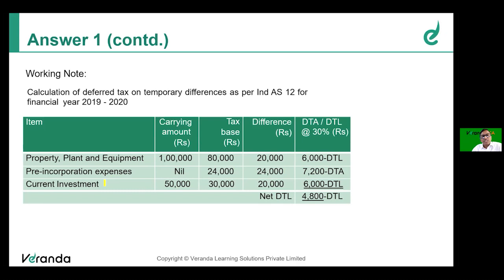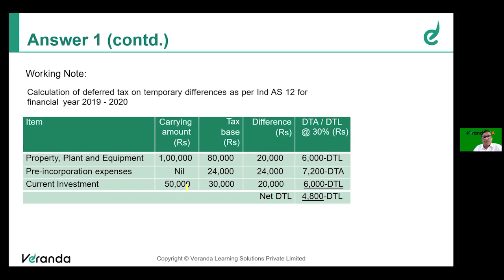Similarly, current investment, 20,000 rupees fair value increase you have recorded. But for the purpose of tax base, it is 30,000 only, is it not? So there is a difference of 20,000 rupees, which is future taxable. Only when you realize that 20,000 rupees gain, the Income Tax Act will tax it, right? So it's a future taxable temporary difference, resulting in a deferred tax liability of 6,000.